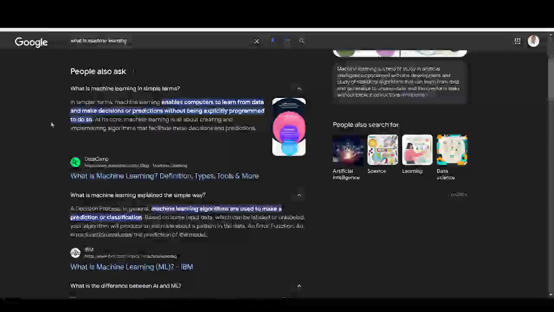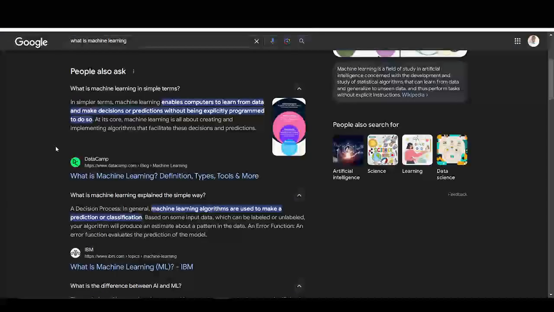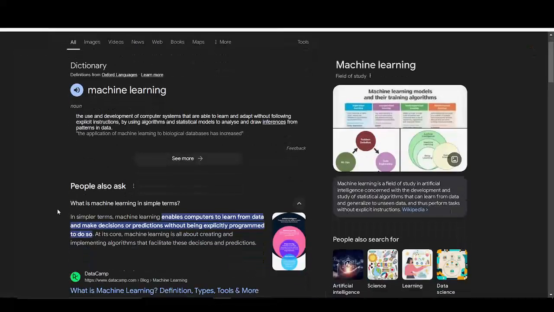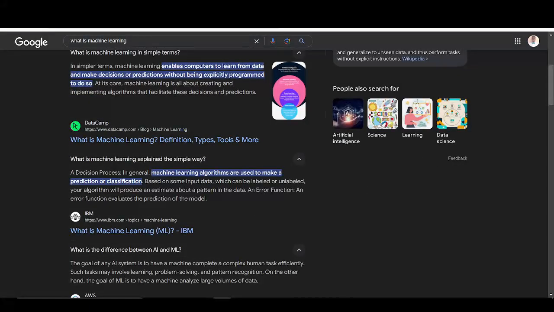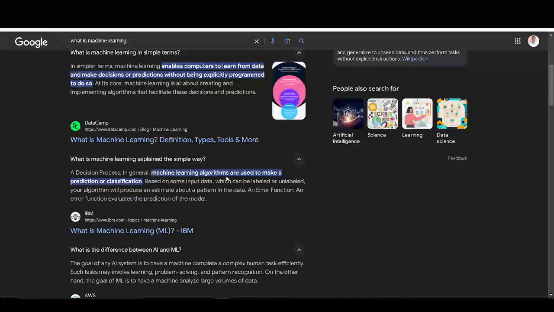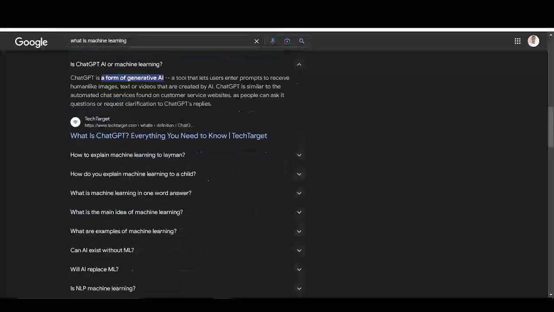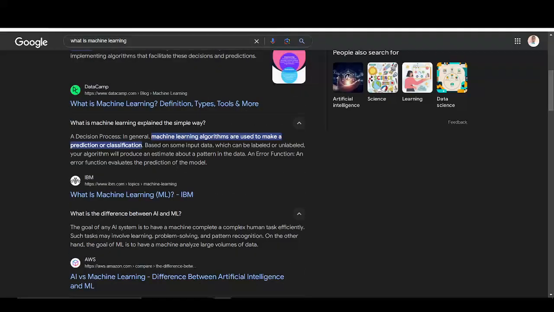So now first let's look at the concept of machine learning. If you go on Google and type what is machine learning, you probably see this same content like this. But what is it saying? It says machine learning. In general, machine learning algorithms are used to make a prediction or classification.